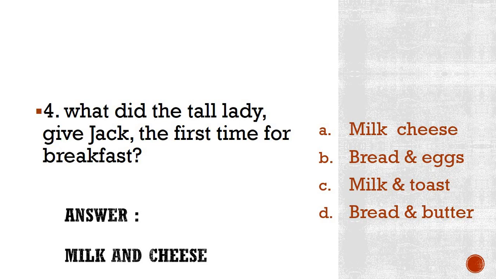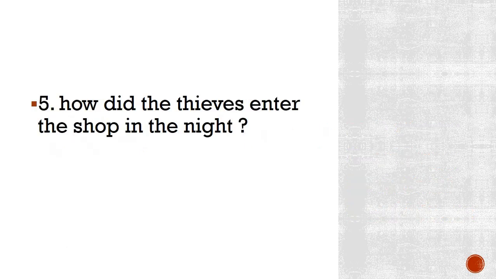Okay, please repeat this once after me. You have to repeat loudly as I am repeating. What did the tall lady give Jack the first time for breakfast? Answer: milk and cheese.